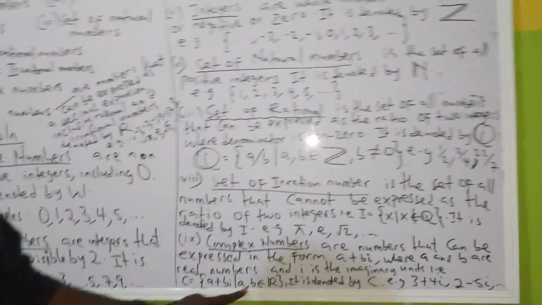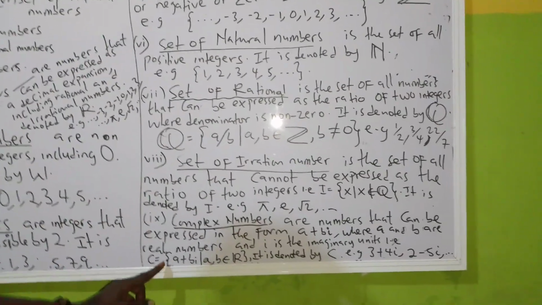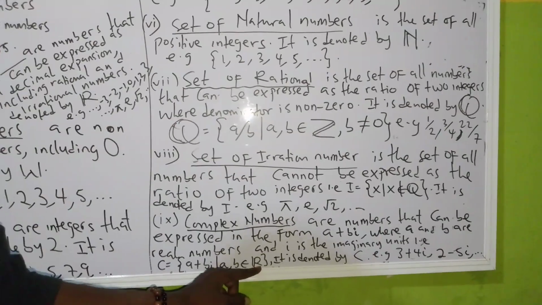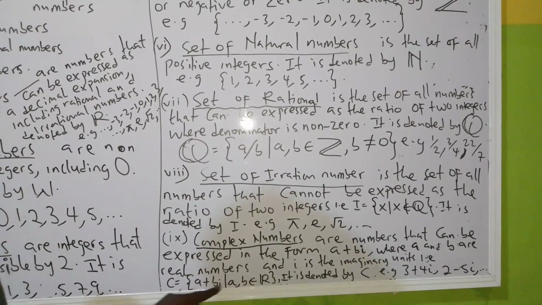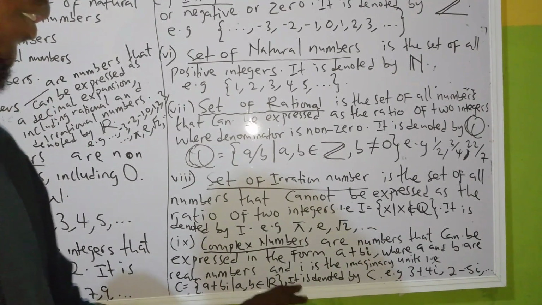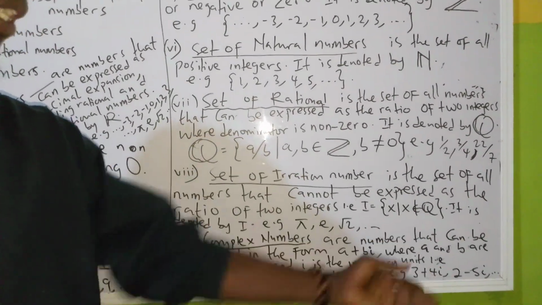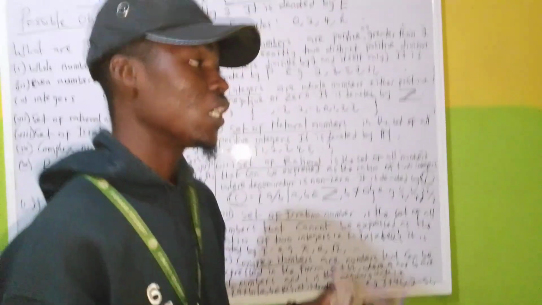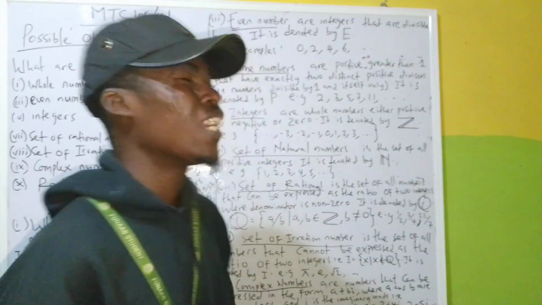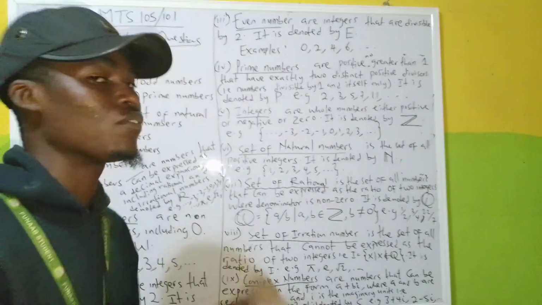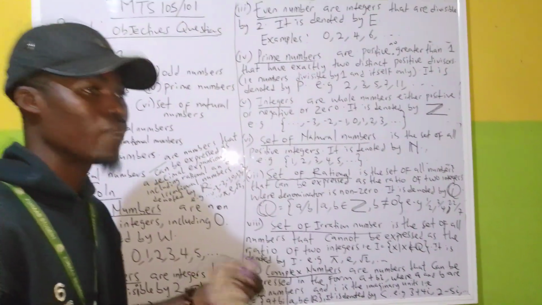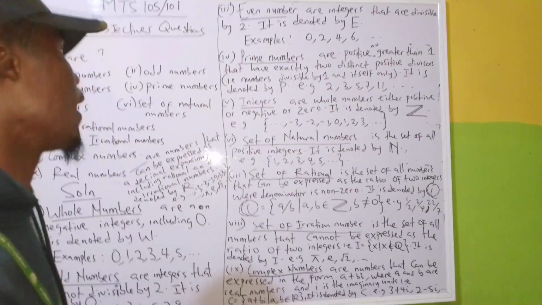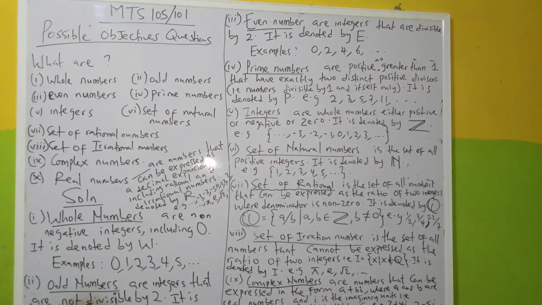This is how you can define a complex number. C equals curly bracket a plus bi, such that a, b is a member of the real numbers. This is the mathematical expression for a complex number. It is denoted by C. For example, I can have 5 plus 7i, 6 plus 12i, 21 plus 77i, or 71 minus 102i. Anything so far there is presence of i, there is a complex number.